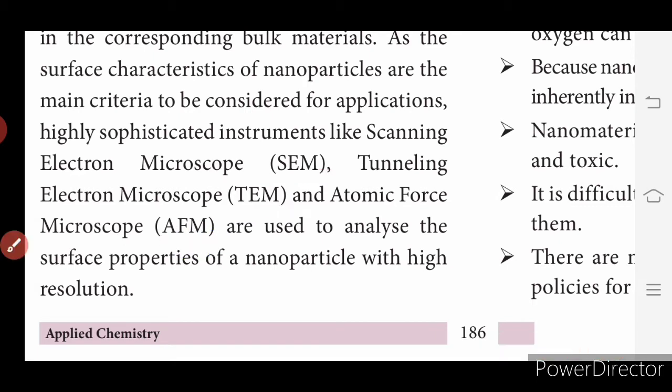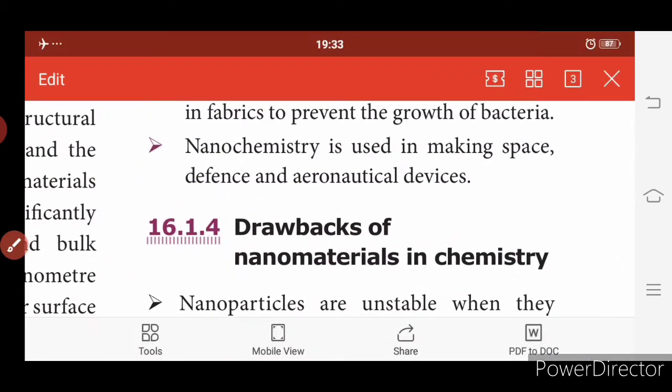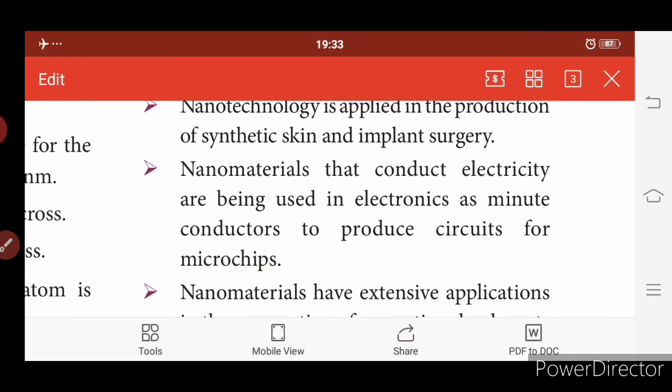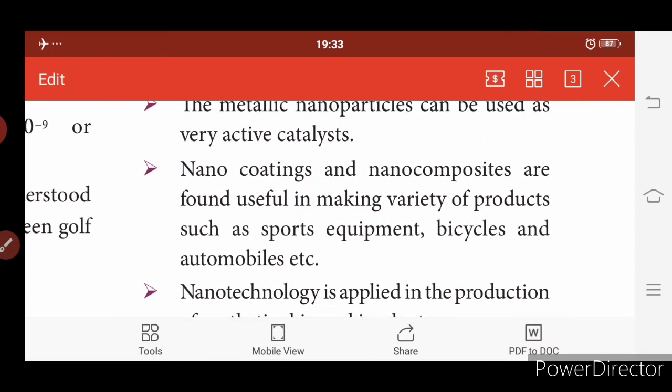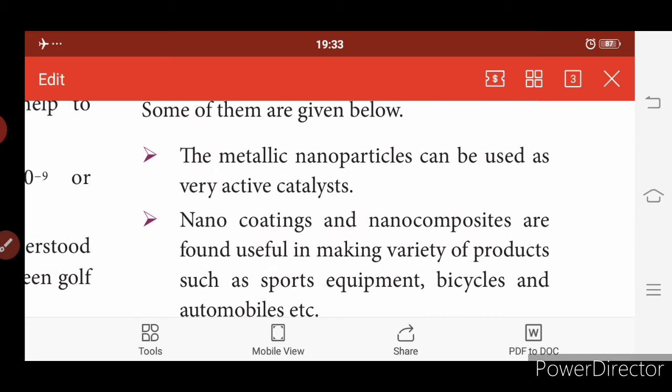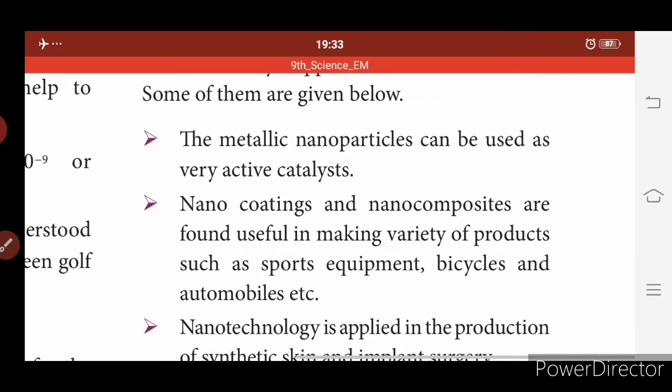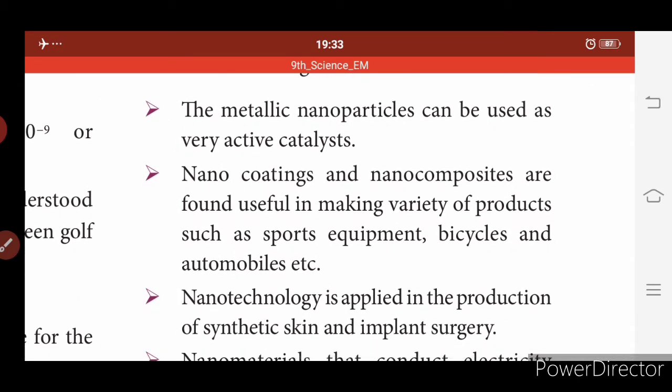Okay, so now we will see the applications of nanochemistry. So what are the applications of nanochemistry? It has a wide range of commercial products available today, including nano stain resistant and wrinkle free textiles, cosmetics, in various fields. This nanochemistry is used, and we will see some of the points for these applications.